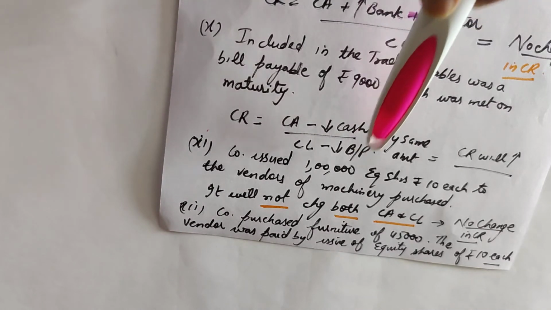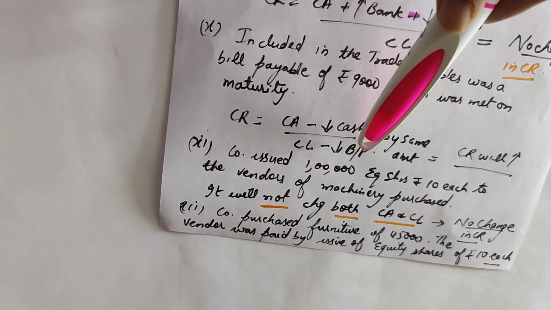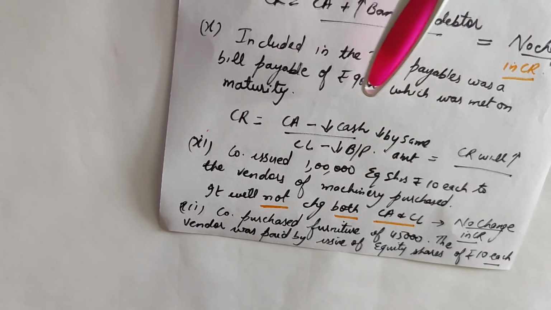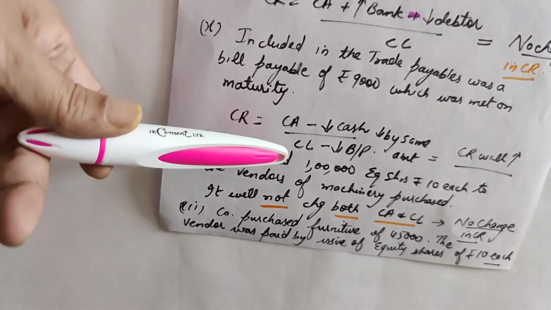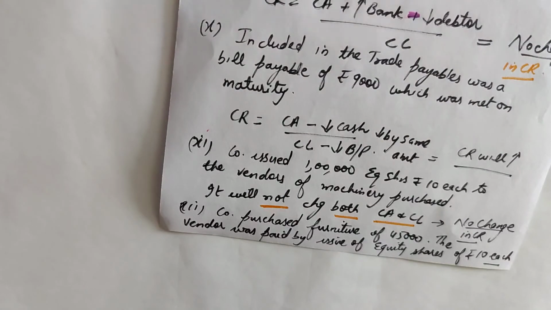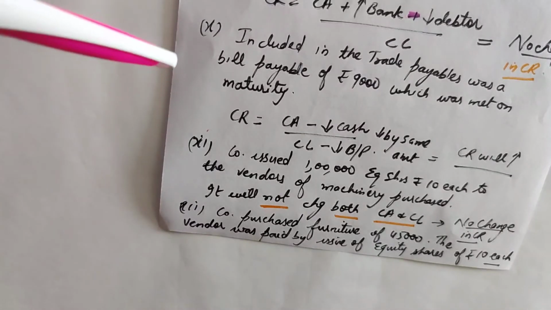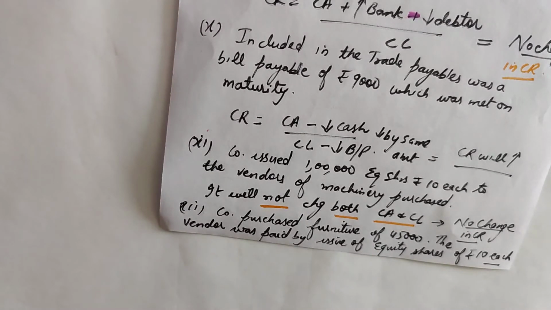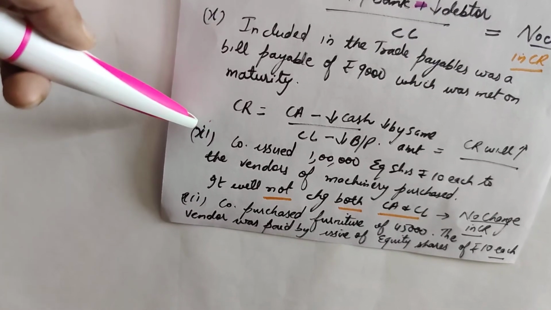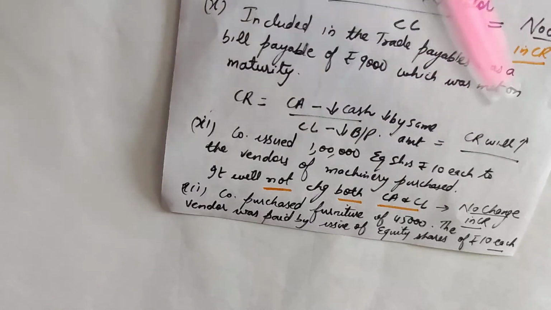So the same amount is being subtracted both from the numerator, that is current assets, and the denominator, that is current liabilities, right? Since there's a decrease in the denominator by the same amount, the current ratio will improve. Again, I'm telling you that if you are not understanding this, always assume values, put the values and see what will be the final impact on the ratio. Now let's see the next. Company issued 1 lakh equity shares of rupees 10 each.